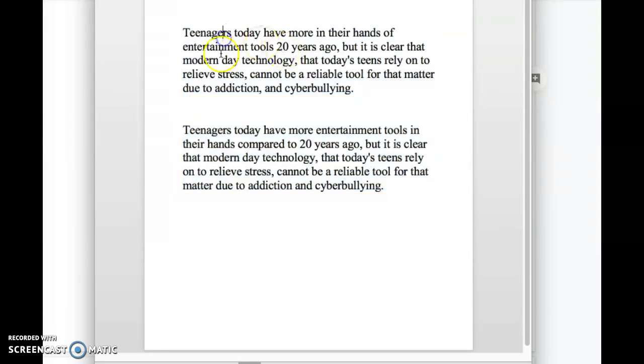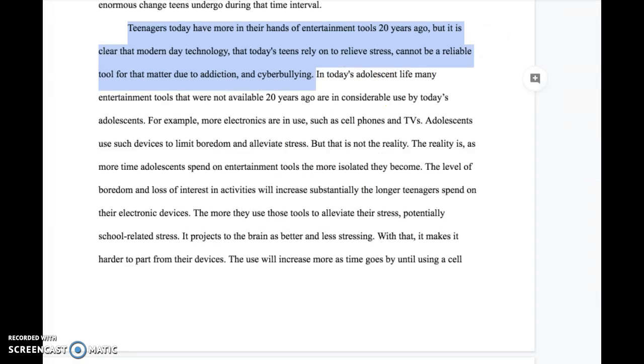Your topic sentence is okay. It's just structured awkwardly, because teenagers today have more in their hands of entertainment tools than 20 years ago. The way it's worded can be seen as people 20 years ago had more technology. So reword it to something like here, where it's a little bit more clear of what's going on. Because I'll be honest, the way that we read this makes the rest of this confusing. But just moving this info a little bit earlier will make that more clear.